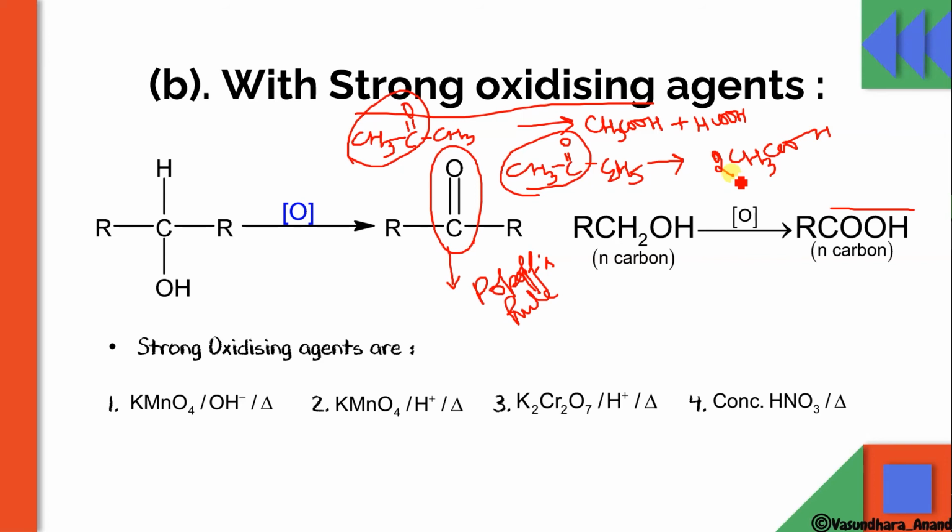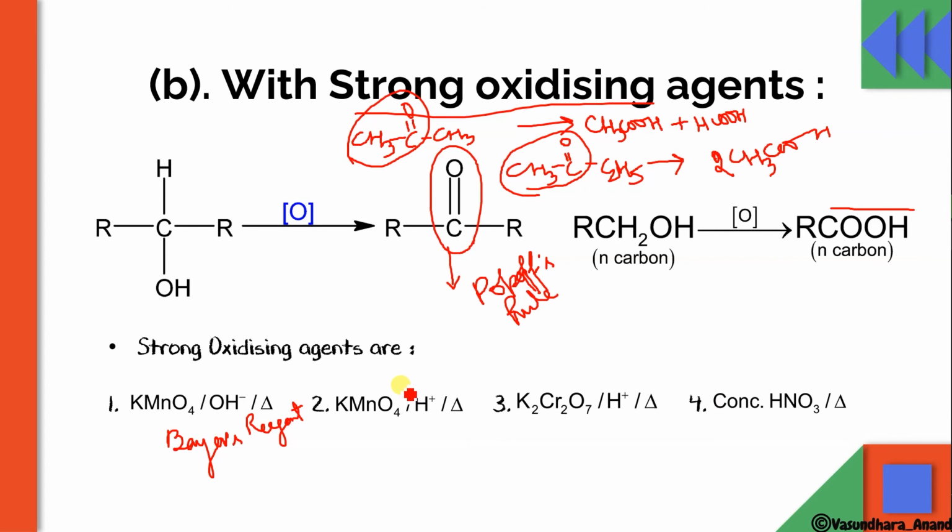The strong oxidizing agent will be alkaline KMnO4. This is called alkaline KMnO4, and it is also known as Baeyer's reagent. This is called acidic KMnO4, used in presence of heating. This is K2Cr2O7, warm K2Cr2O7 in presence of acid. And conc HNO3 on heating.